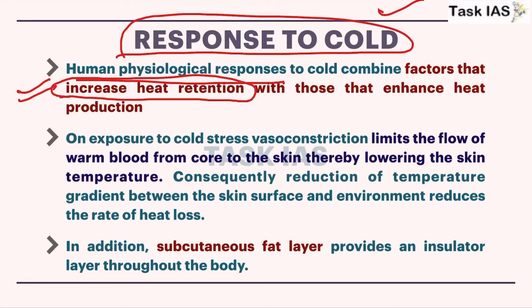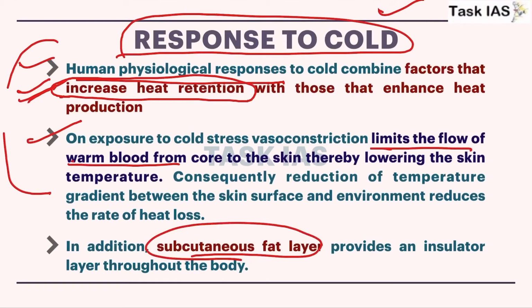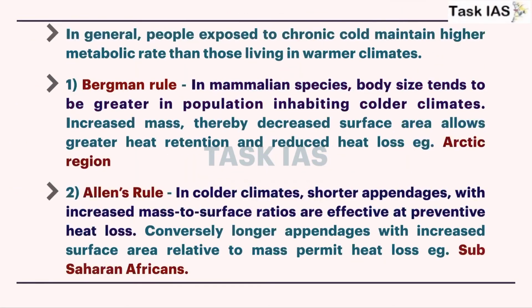You have to write those examples here. So similarly, the flow of warm blood will decrease. So these are physiological responses from the diagram. Now third is the fat layer that acts as an insulator, because fat is a bad conductor of heat, that provides an extra layer of insulation.